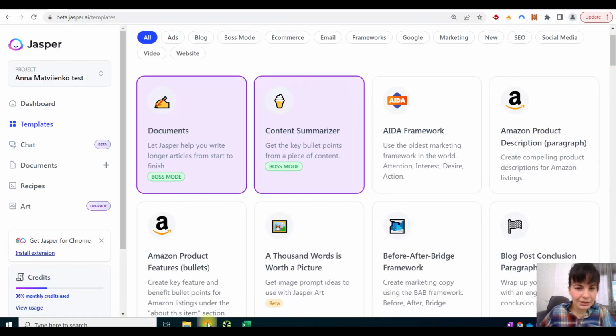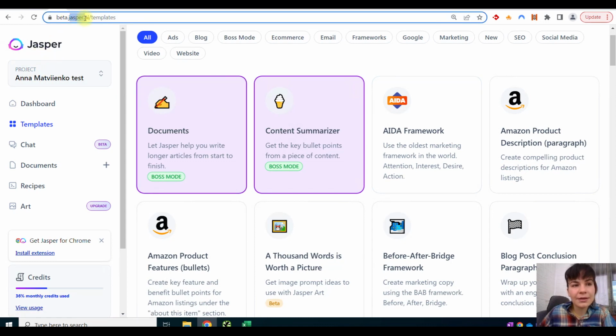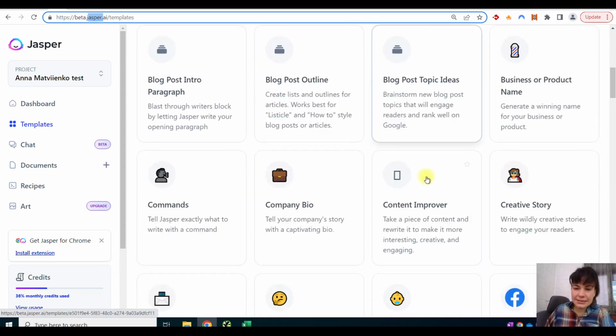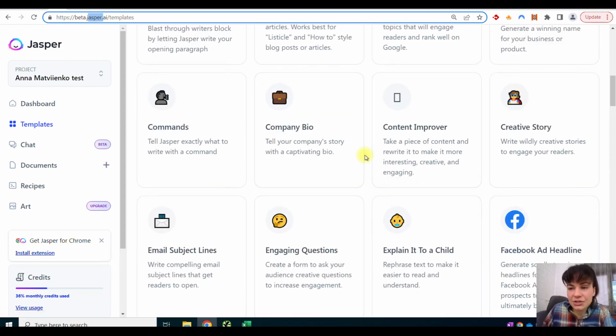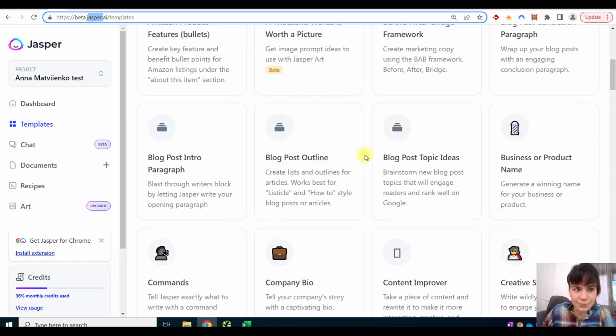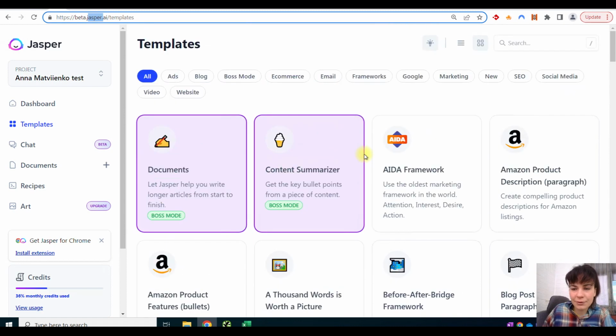Okay, so let me show you some particular examples and prompts to use on a daily basis with your SEO routine tasks. I will use the example of Jasper.ai, a really useful software with a lot of built-in templates, but please pay attention, there is no pressure. You can use Jasper.ai competitors or free versions, it doesn't matter. This is just an example with the tool which I use.